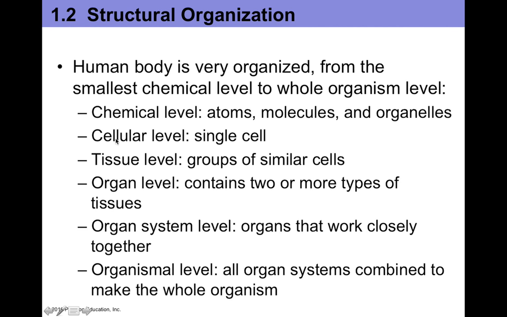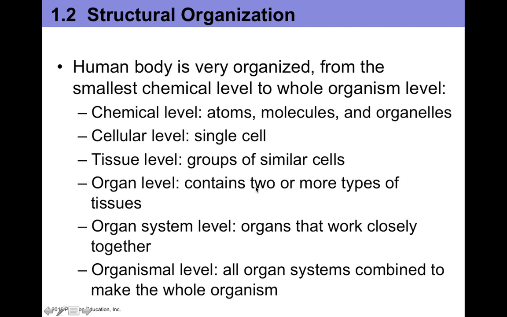We can also study the human body at the cellular level. And this involves looking at basically single cells and the structures and functions of those cells. But we can also understand what happens when cells come together and they form what we call tissues. Well, tissues are essentially groups of similar cells that perform a common goal or function. And this can also be a way to study human anatomy in terms of the tissues that make up a body. Or, what happens when tissues come together to form an organ?